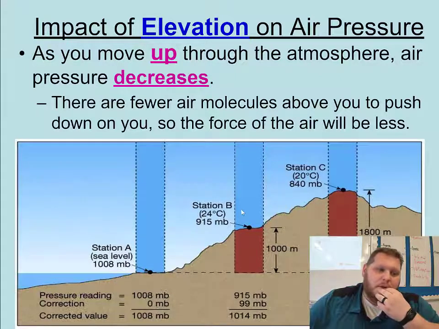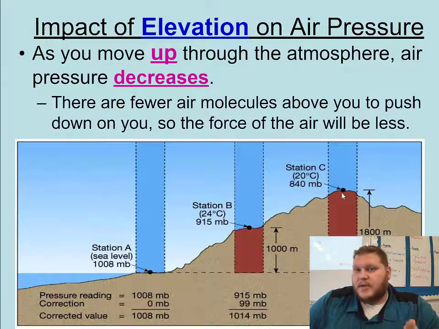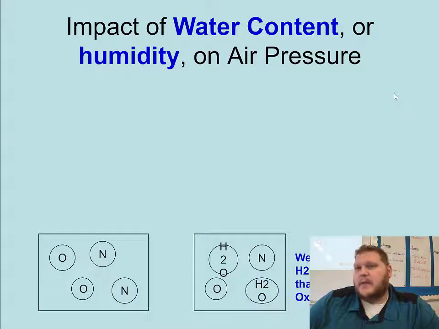For a given temperature, station B has a higher elevation. It's 1,000 feet up and has 915 millibars. And then all the way up at 1,800 feet, it has 840 millibars. So you can see that pressure is going down as you move to the right.